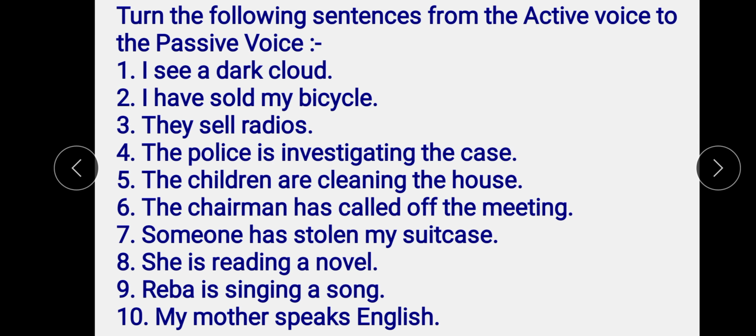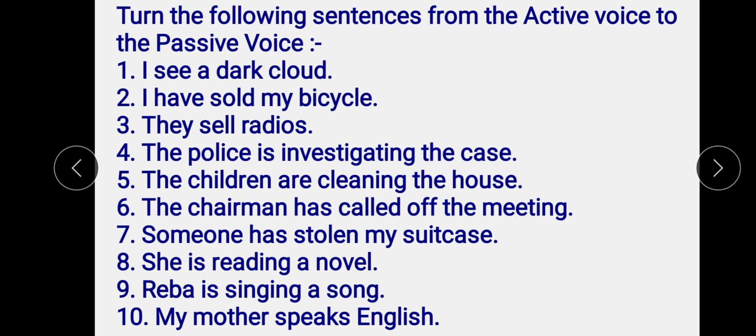Okay, so this is an exercise for you. Now you have to practice it on your own, then only you will be able to learn it properly. I'm reading it out for you. You have to turn the following sentences from the active voice to the passive voice. First sentence is, I see a dark cloud. Second, I have sold my bicycle. Third, they sell radios. Fourth, the police is investigating the case.